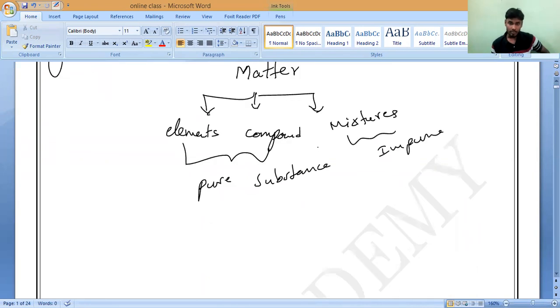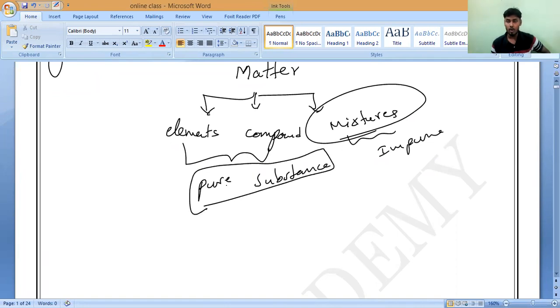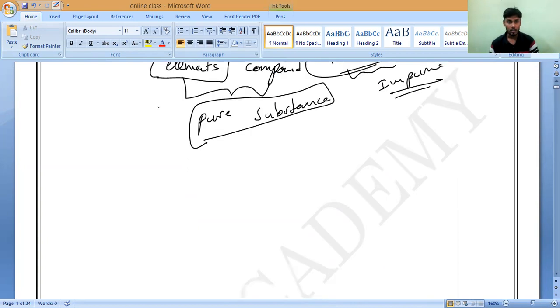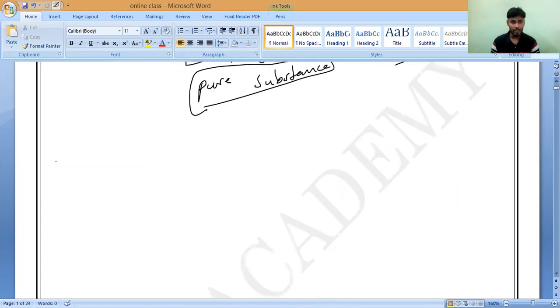As we know, a mixture is formed when one or more pure substances are mixed together. Then that is called a mixture, or we can call it an impure substance. So at present we are studying elements. In the last class I taught you what elements are and how they are present. Let us quickly recall what we studied in the last class.